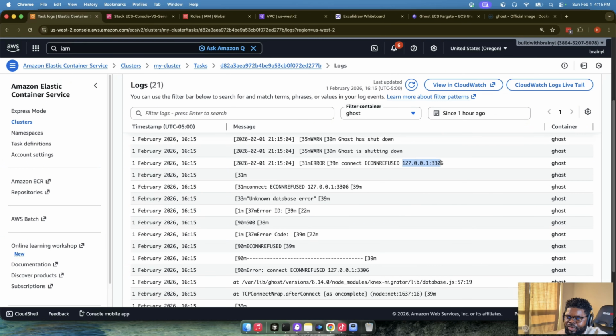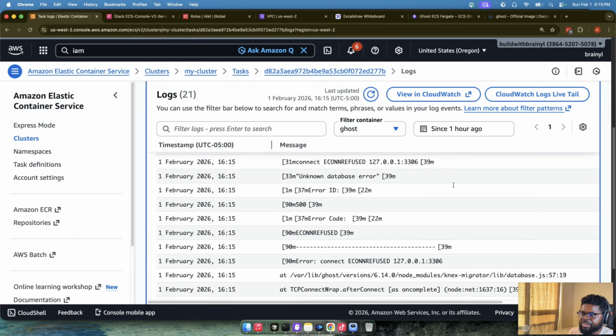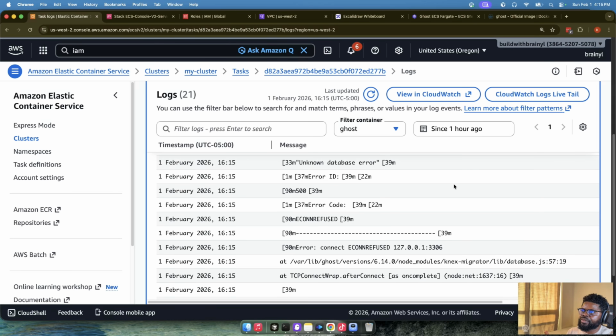And if you look at it, you will know that it's actually trying to go to a localhost, right? It's going to 127.0.0.1:3306. That tells me it's trying to connect to a database, but it's failing. It's failing to connect to a database, which is intentional because I also want you to get used to the habit of being able to troubleshoot a service. So this is really what it is.